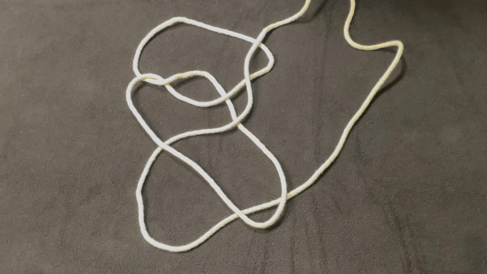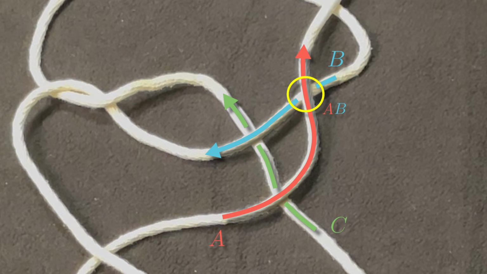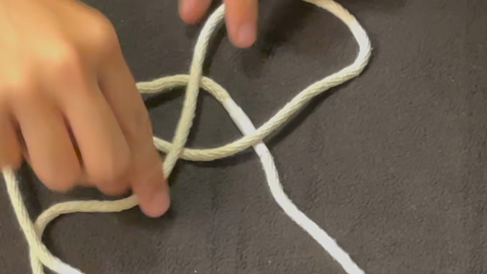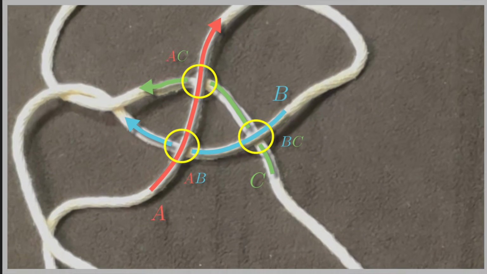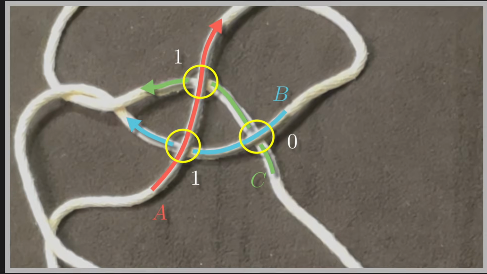Finally, for Reidemeister 3, there are 3 oriented strands involved. Let's call them A, B, and C, and 3 crossings, the AB intersection, the BC intersection, and the AC intersection. After Reidemeister 3 is performed, we still have the same 3 intersections. And they're all assigned the same numbers as before because the rope orientations didn't change. Thus, the linking number didn't change. Hence, none of the Reidemeister moves changed the linking number.